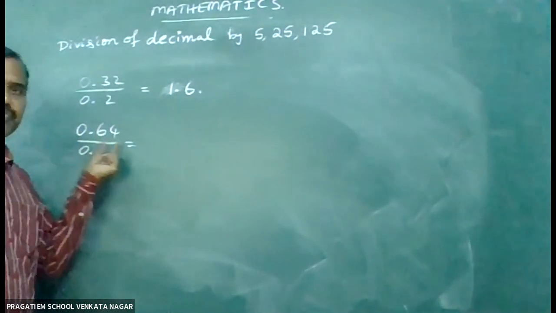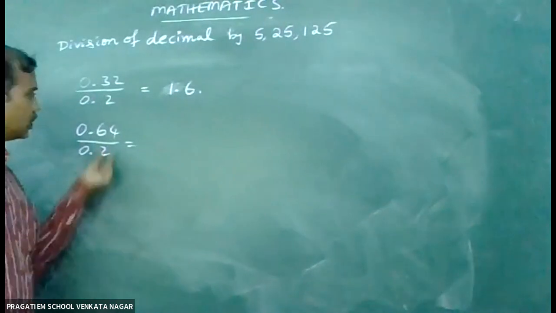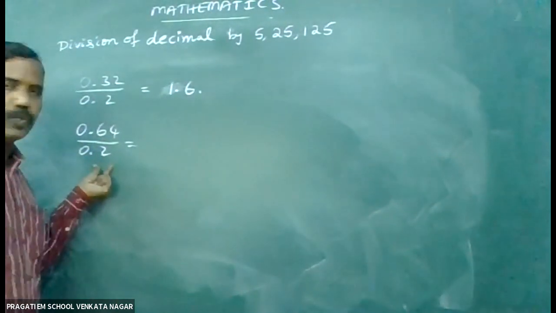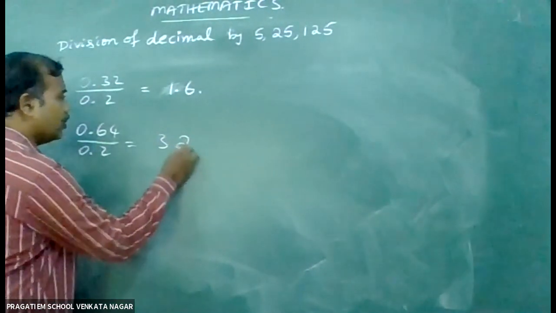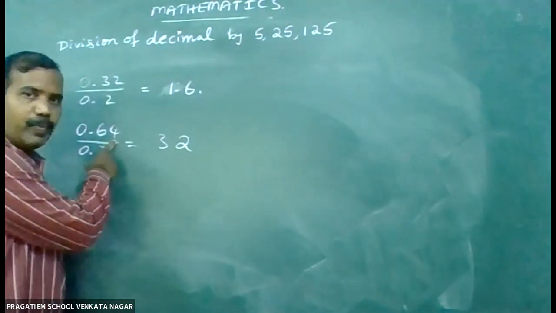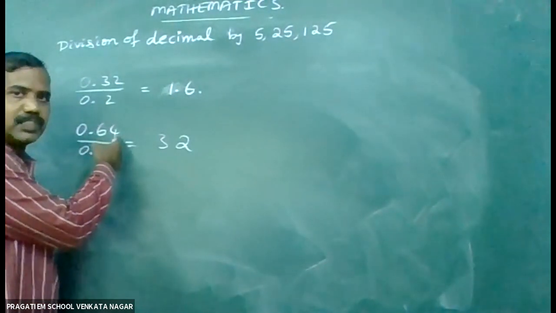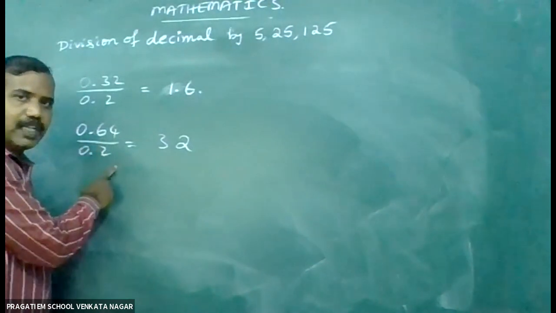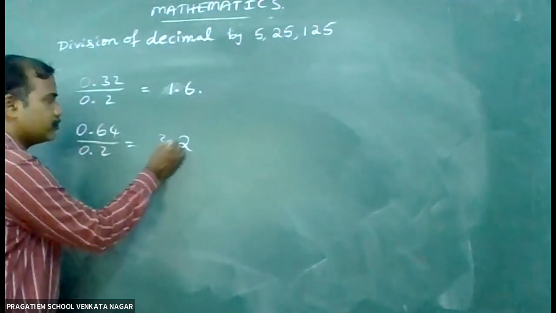Here 0.64 divided by 0.2. 64 by 2 means 32. 32. In the numerator there are more number of digits. 2 digits minus 1 digit. So 1.